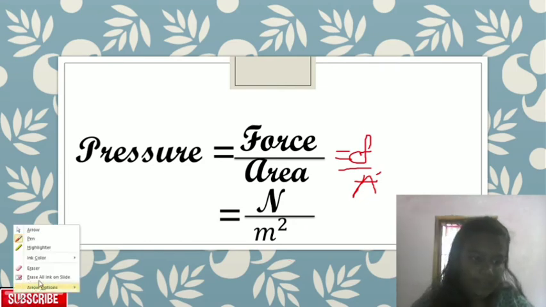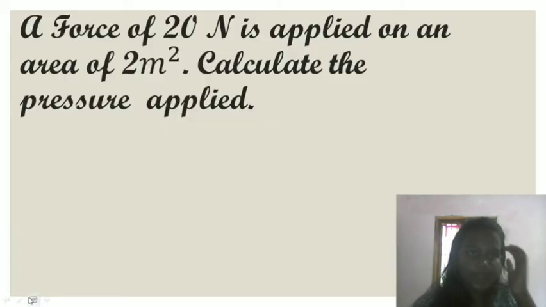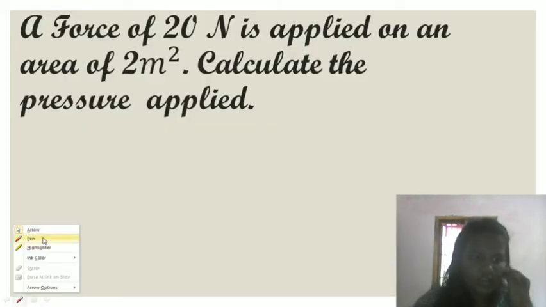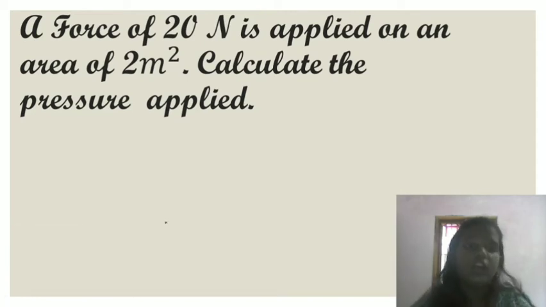Now let's have a look at questions which will help you have an idea of how to solve these. Okay, so here is the question. A force of 20 Newton is applied on an area of 2 meters square. Calculate the pressure applied.